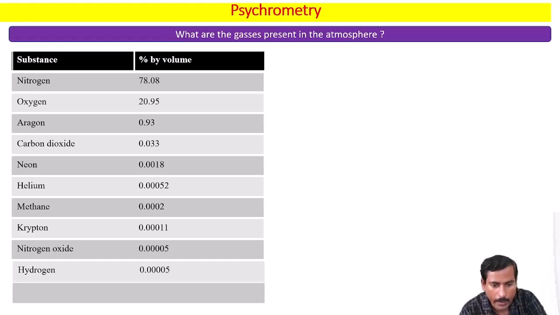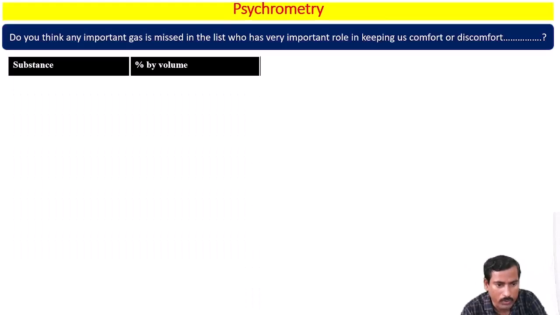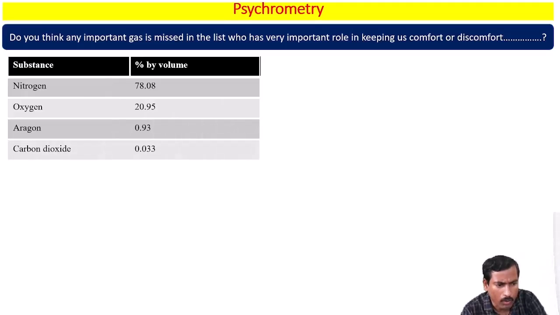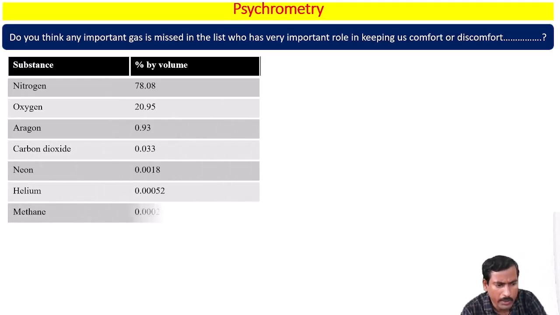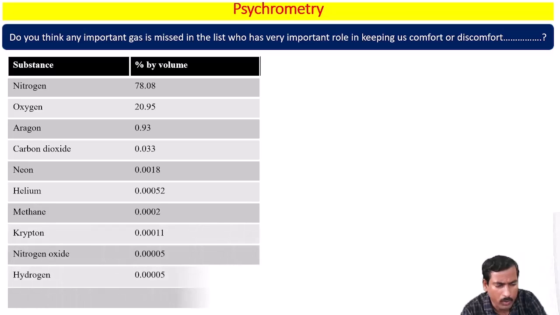Okay, so the next question I would like to put in front of you is: apart from all these gases, nitrogen, oxygen, argon, carbon dioxide, neon, helium, methane, krypton, nitrogen oxide, and hydrogen, do you think any important gas is missed in the list, one which has a very important role in keeping us comfortable or uncomfortable?